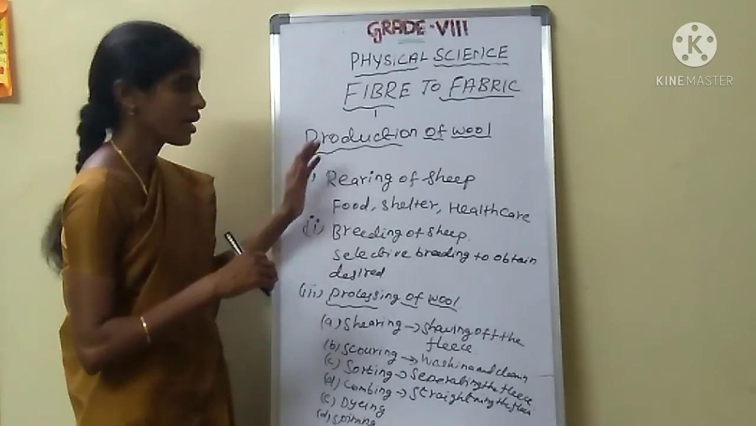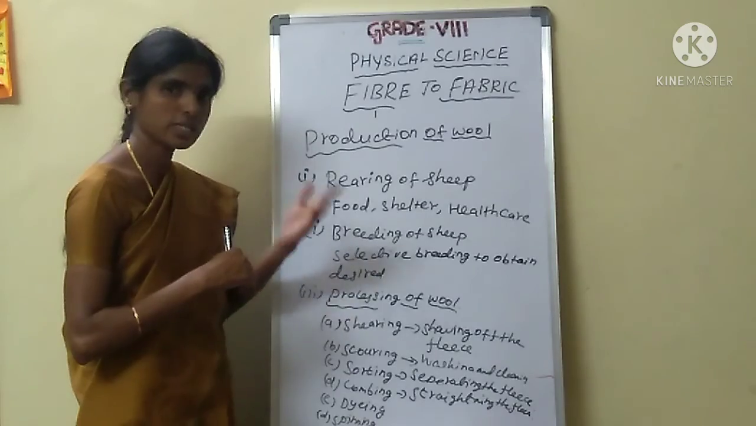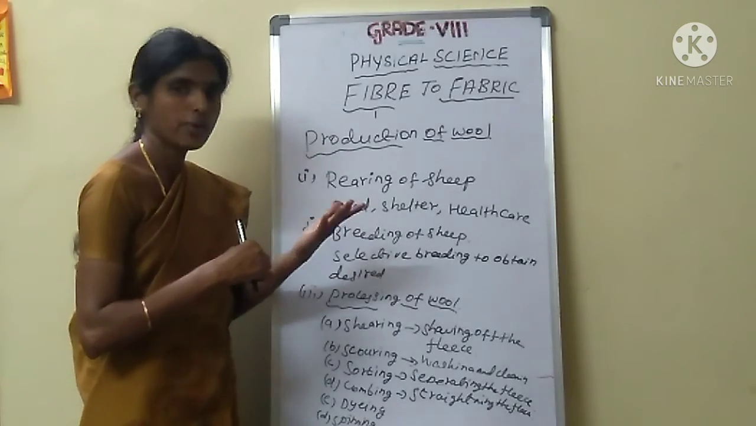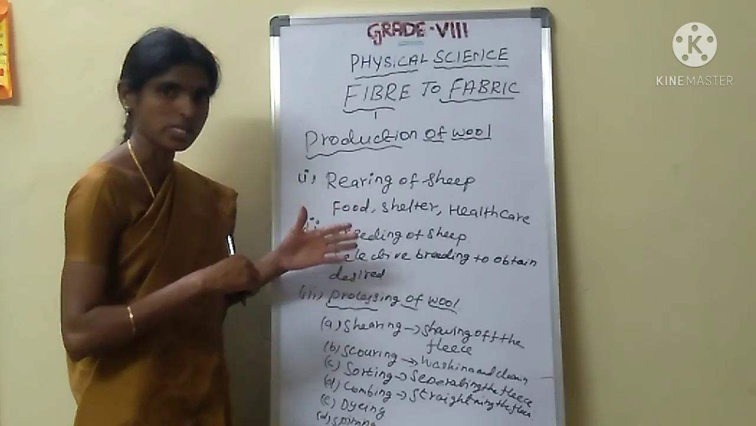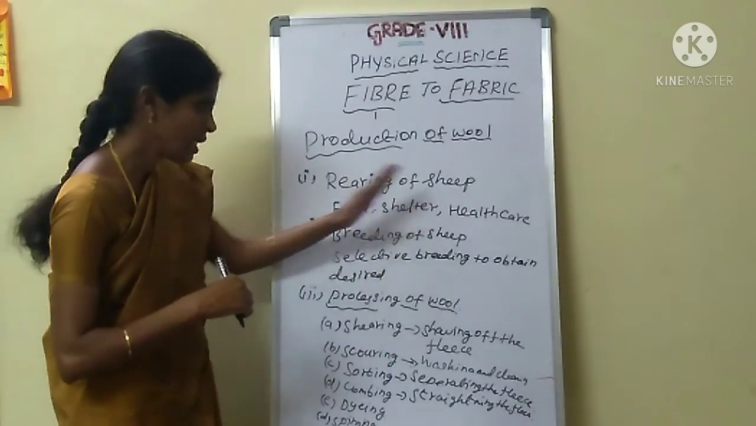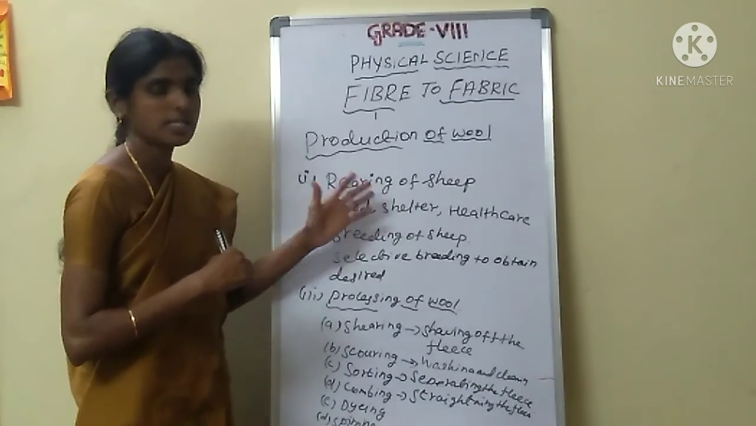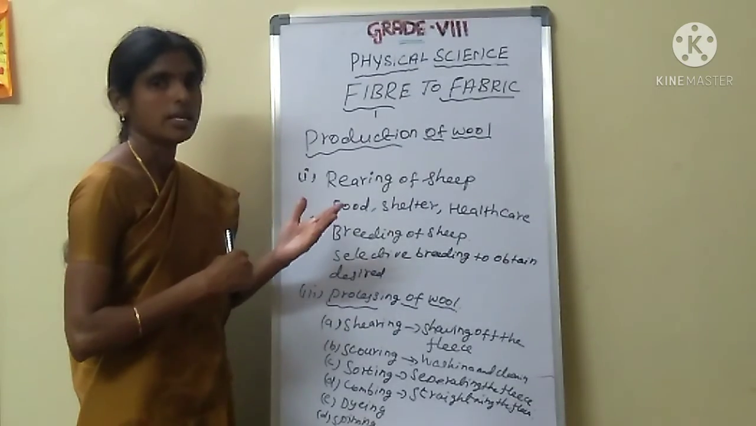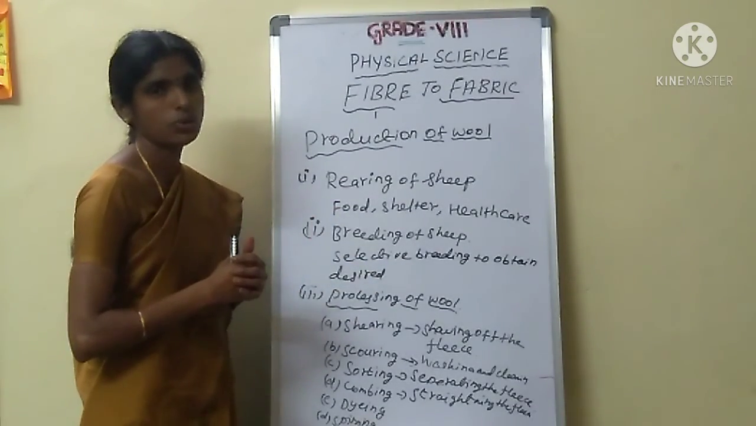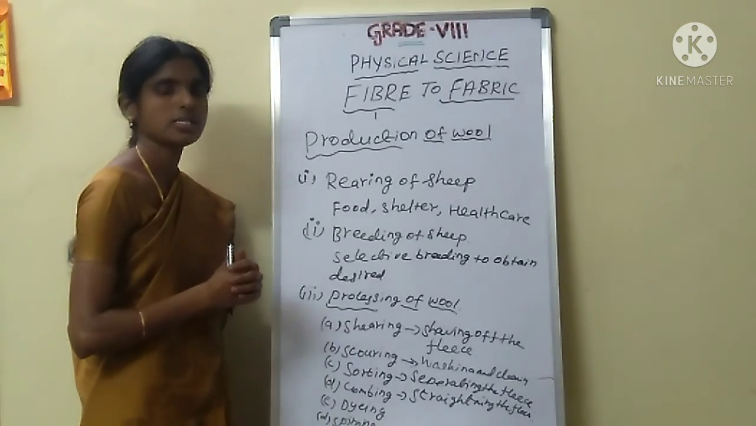Okay, students, production of wool. How to produce the wool? How to get the wool from the sheep? Some processes: rearing, breeding, and processing. Are you clear? It is very important. In the next class, we will discuss silk, how to get the silk fiber. Okay, students. Thank you.